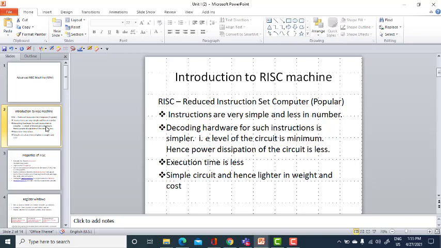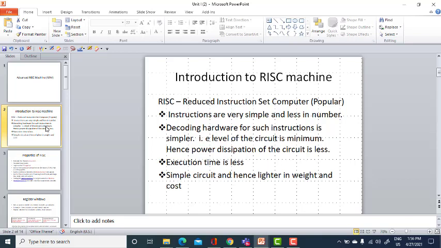You have a lesser number of instructions, otherwise I can say you have simple instructions, so the execution time will be lesser. Put together, you have simple instructions and a simpler hardware circuit. Since the circuit is simple, power dissipation and cost are low, the space occupied by the circuit is less, and the weight of the circuit is also lighter. This is the introduction of a RISC machine.